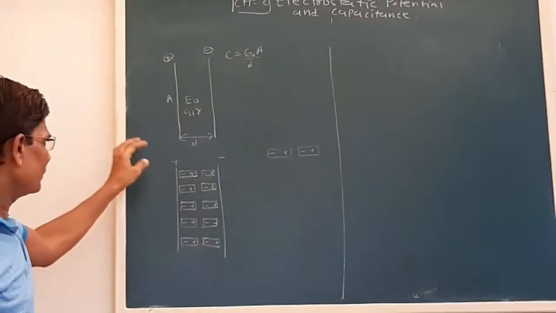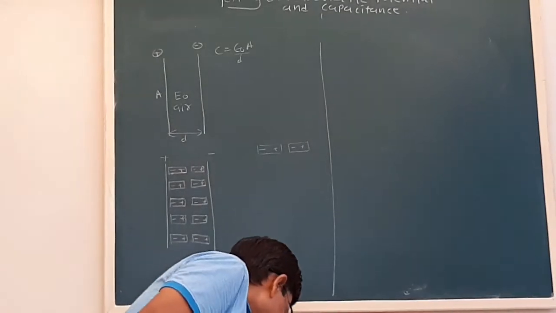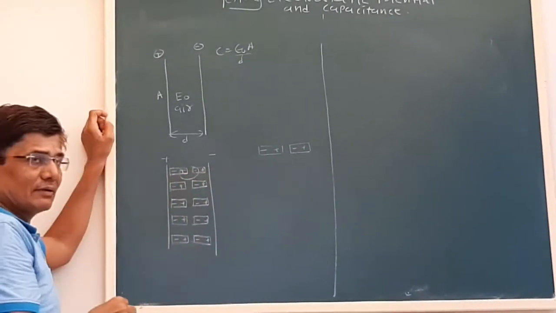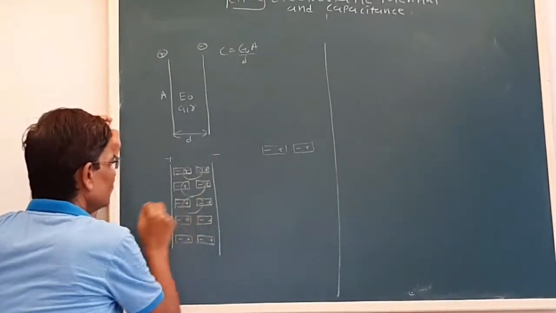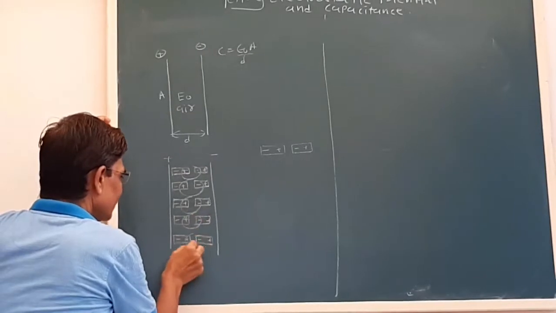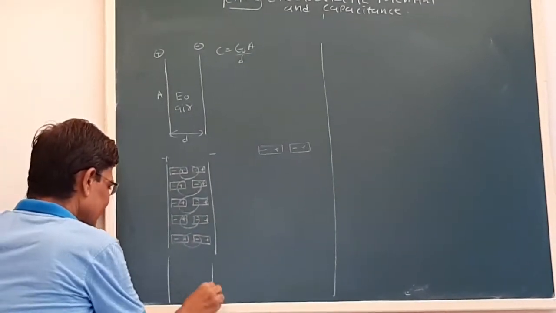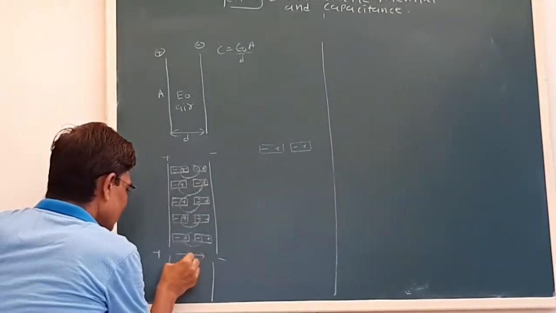Okay, now see, let us say the dipoles are arranged like this. Now what happened? See, this plus and minus charge will cancel. This charge will cancel. This charge also will cancel, this and this. But what we see here is the net charge. Initially the condition was like this. See, the electric field was E0.